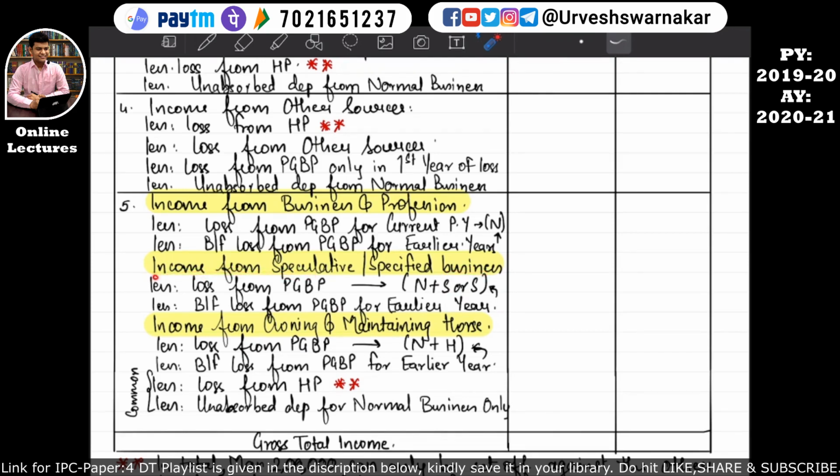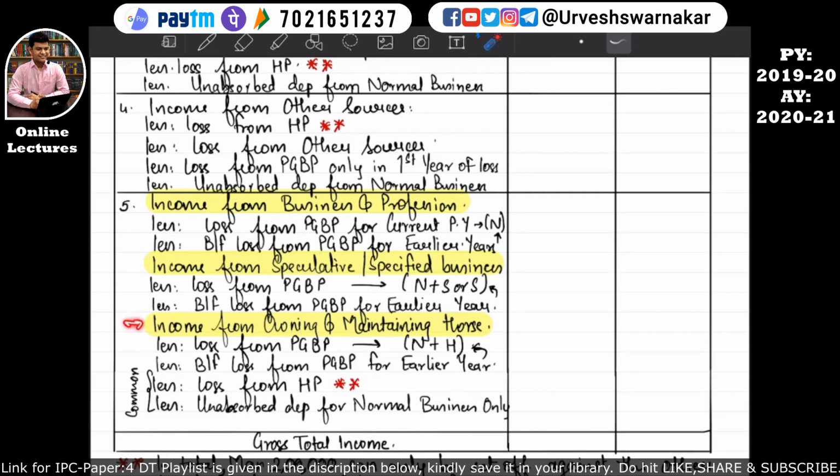But if the assessee is having income from specified business, then the losses that can be set off against such specified business income are losses from PGPP, that is normal business plus specified business, and brought forward losses from PGPP of earlier years, meaning normal business as well as specified business losses, which can also be set off against the income of specified business. I hope that is quite clear.